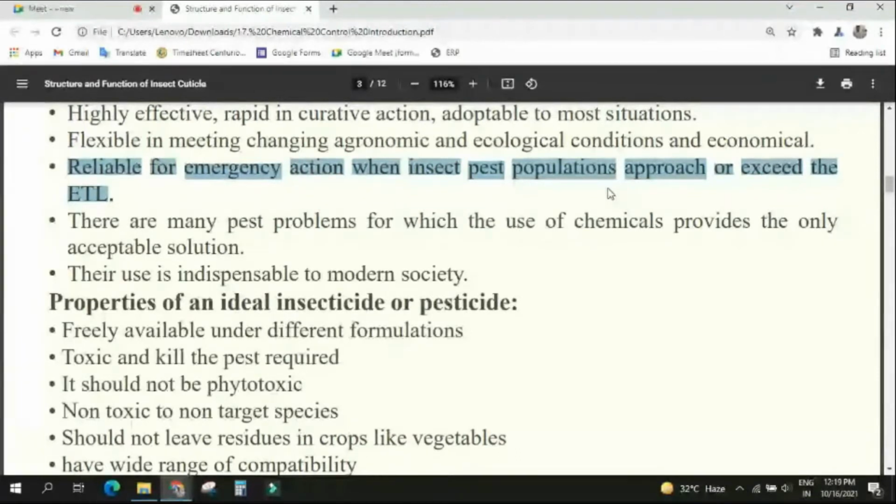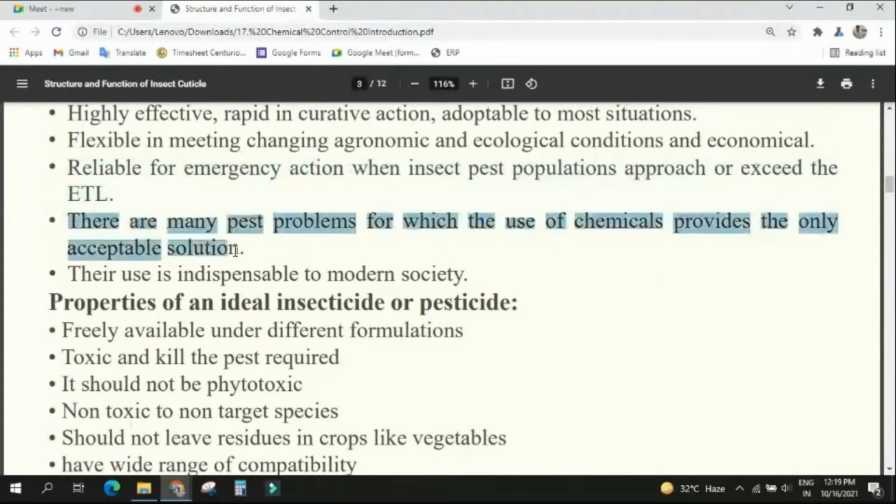In Spodoptera and the like, you can do something if you understand pest forecasting, if you know beforehand that this pest can come. But with locust, you cannot do anything at that time. You have to go for chemical control. Understood? Okay, understood this point? Yes, sir.